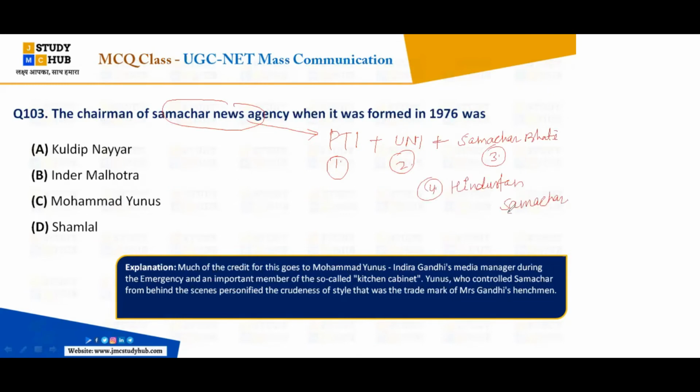So all these four news agencies were formed together into the Samachar News Agency in 1976, and Mohammad Yunus was its chairman.